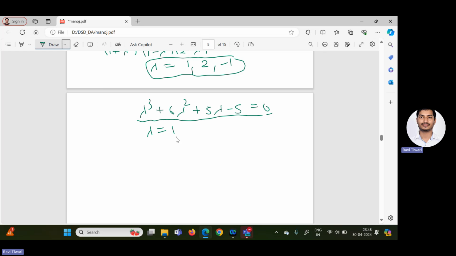First we can check lambda equal to 1. If this is satisfied, we can arrange the equation in the form of lambda minus 1, so that lambda minus 1 we can take common. Otherwise, you can apply row operations to get your matrix in a simpler form, and then expand the determinant along any row or any column.